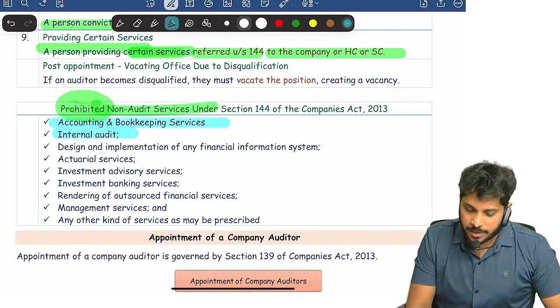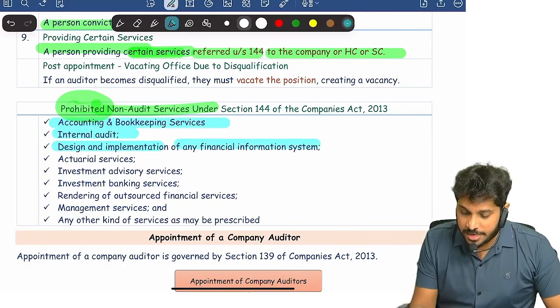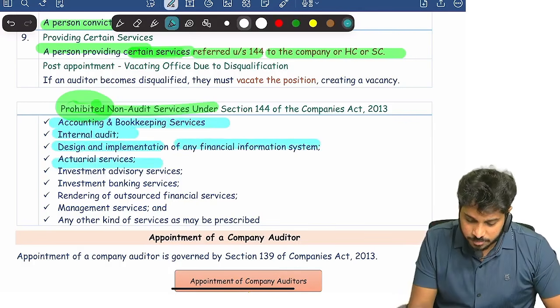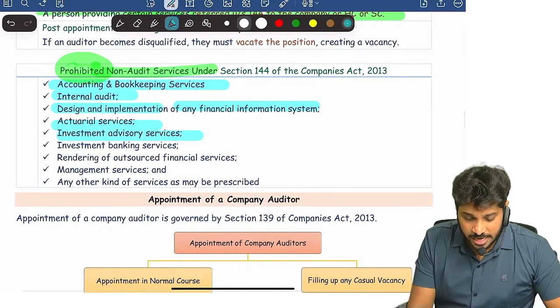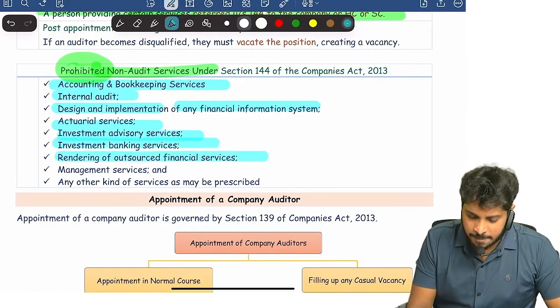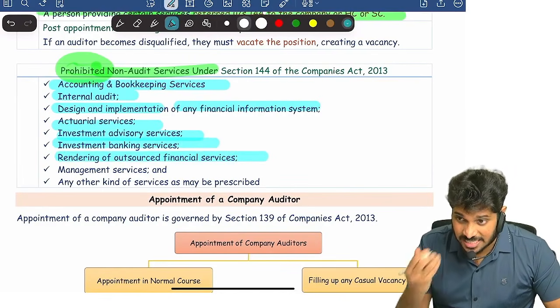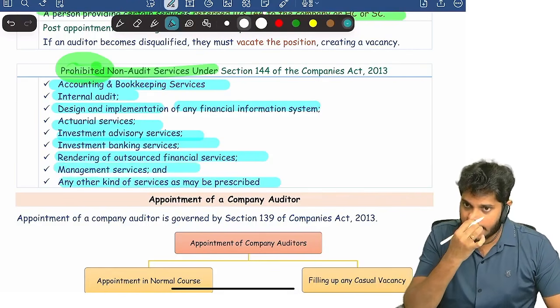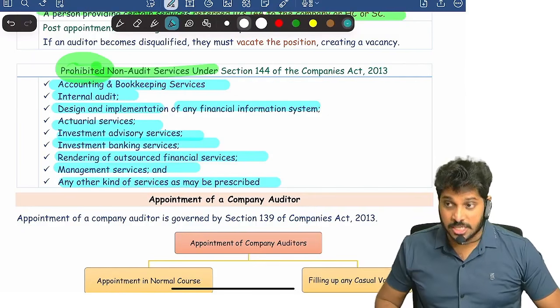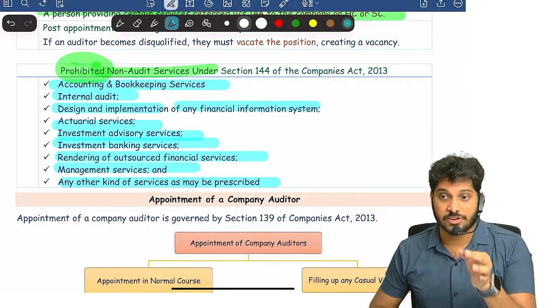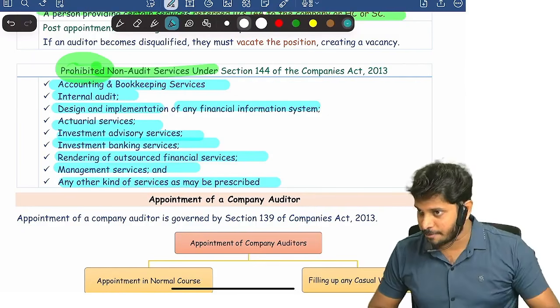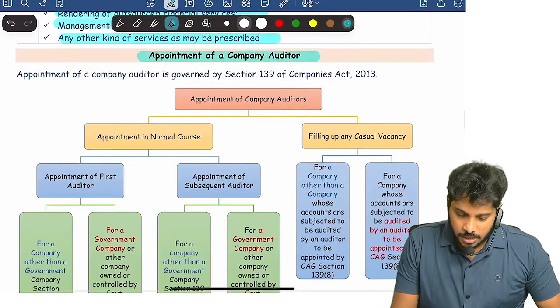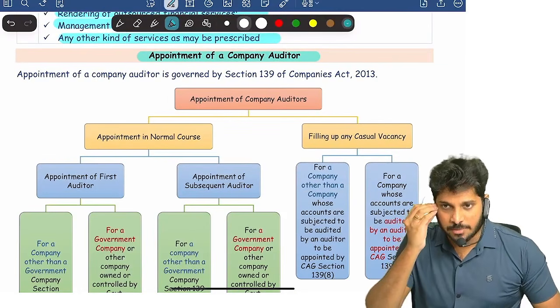Accounting and bookkeeping, internal audit, design and implementation of financial information systems, actuarial services, investment advisory, investment banking, rendering of outsourced financial services, management services, and any other kind of service as may be prescribed. These are all services which are prohibited for a chartered accountant to provide to the company. Clear? Next. Now, what is the procedure for appointment of company auditor?